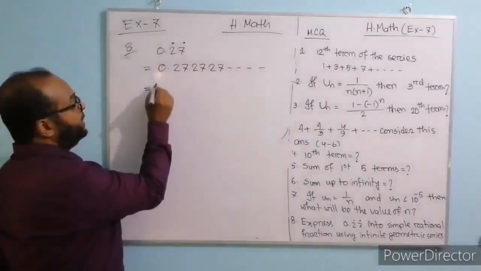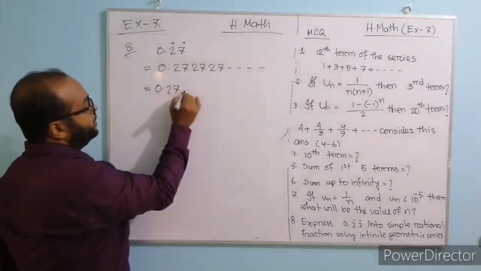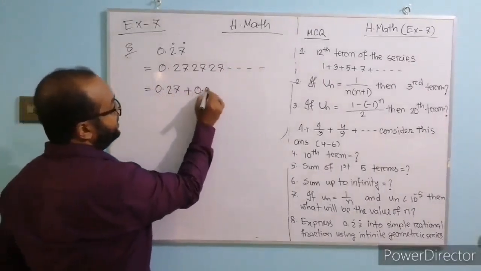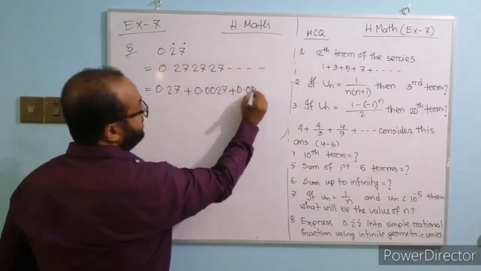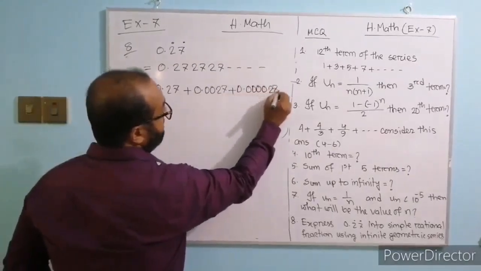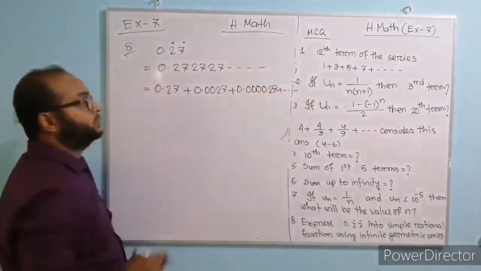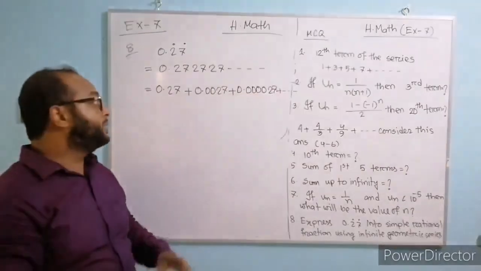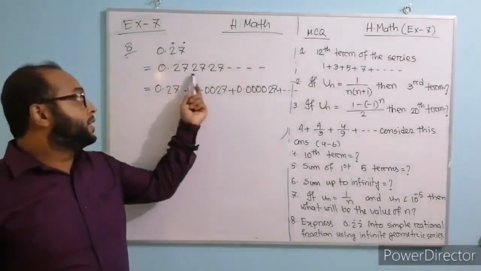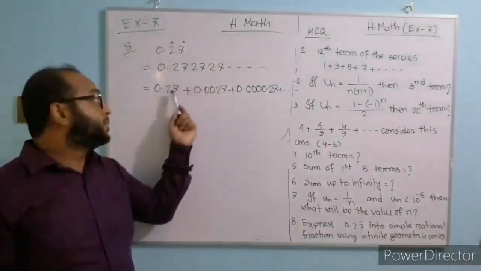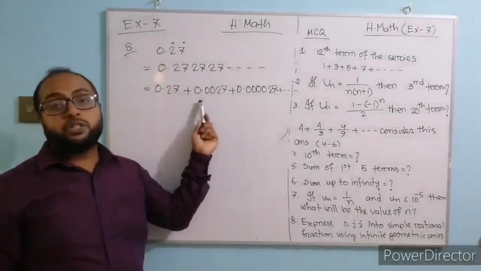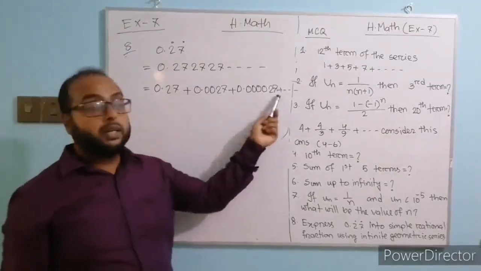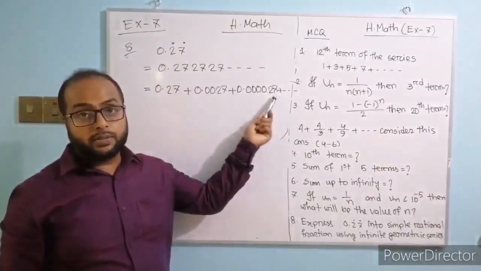Here we can write this as 0.27 plus 0.0027 plus 0.000027 plus and so on. This is a repeated number, so we write it as the terms of a geometric series. This is an infinite geometric series.